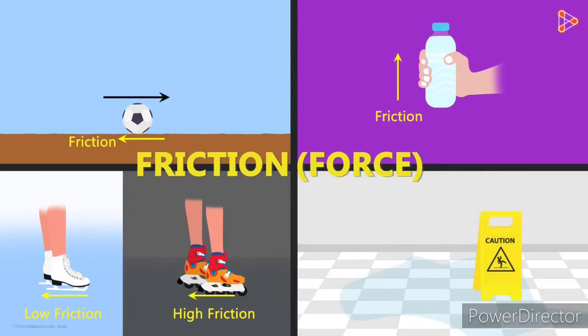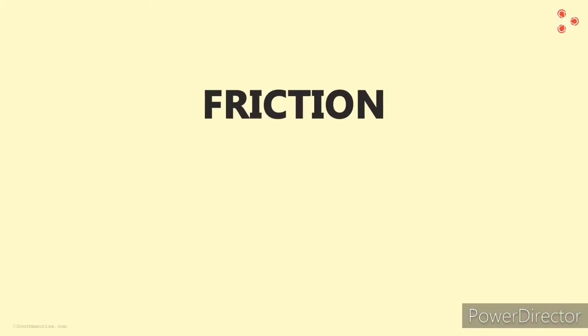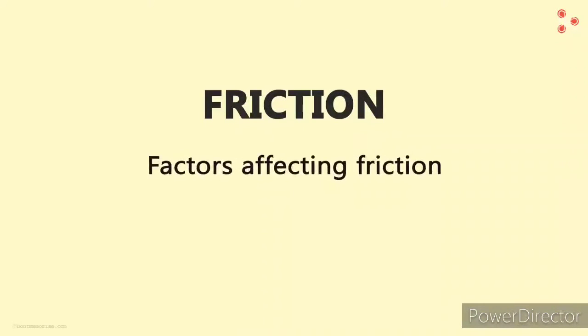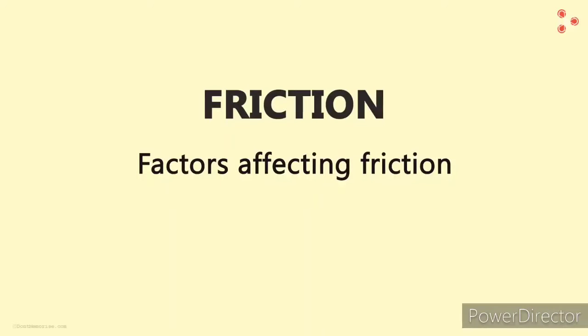In the case of the floor in the mall, the soapy water reduces the friction offered by the floor. In the coming lessons, we'll learn a lot more about friction. We'll see the factors affecting friction, understand if friction helps us in our everyday life or not, and also cover the different types of friction.